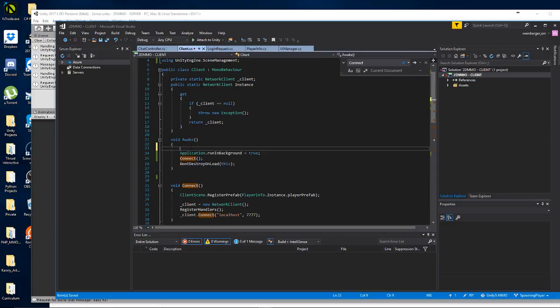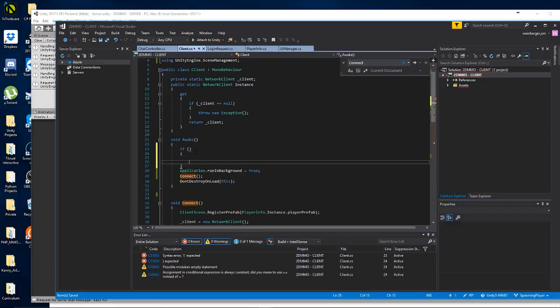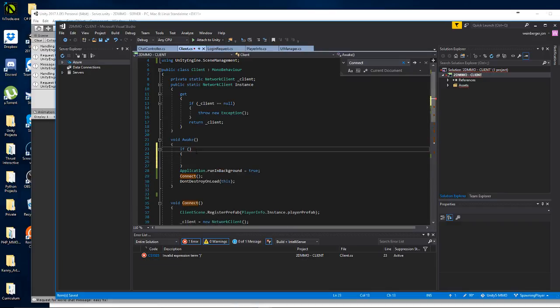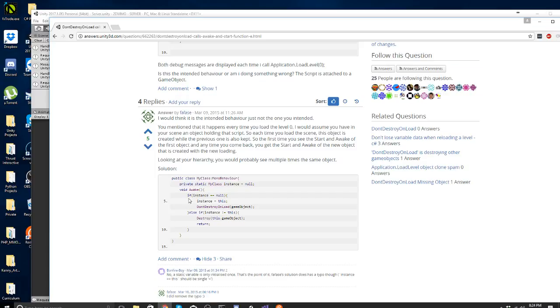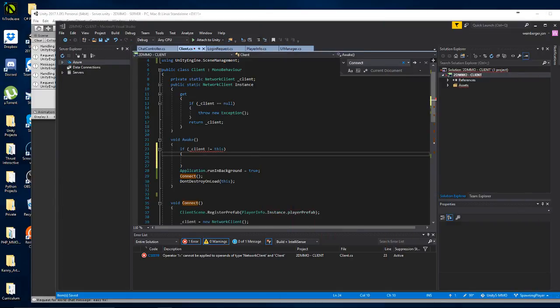We're going to say here underscore client equals a network client, which is fine. And then here I want to say, right, so if underscore client is not equal this, or null, I guess, if instance is null, so put that aside for a second.